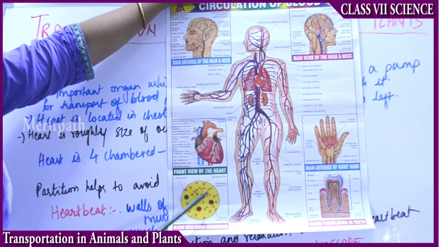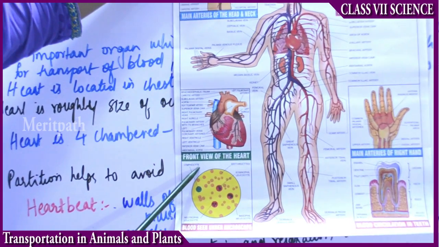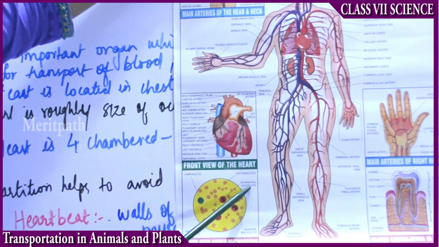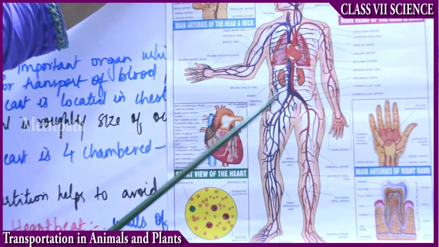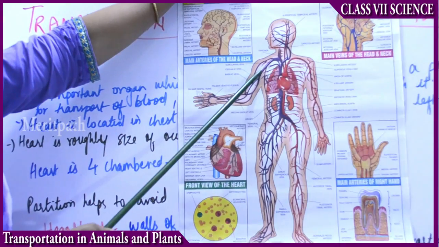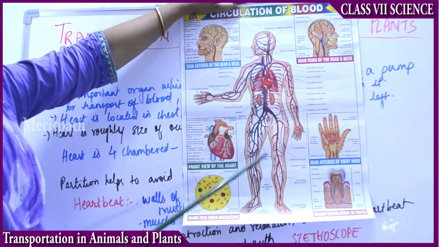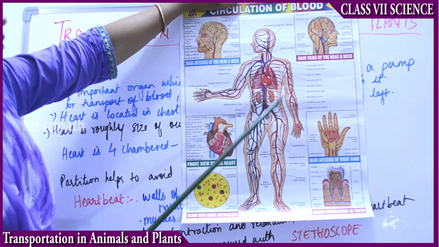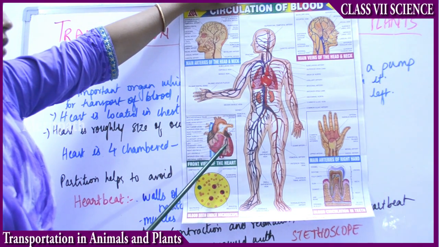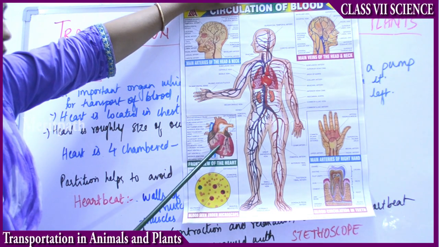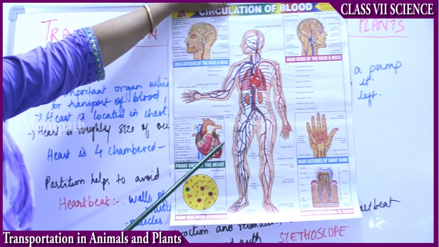If you see blood under the microscope, you see minute cells of the blood. Those are known as lymphocytes, erythrocytes, eosinophils, basophils, neutrophils. All these you will be studying in higher classes. So basically what you have to understand here is that this is the circulatory system of the body. All the red colored ones are the arteries, the blue colored ones are the veins. Arteries carry oxygen rich blood, veins carry carbon dioxide rich blood. And the heart is divided into 4 chambers, 2 upper chambers and 2 lower chambers. And these are the muscles of the heart which maintain the partition between the chambers.